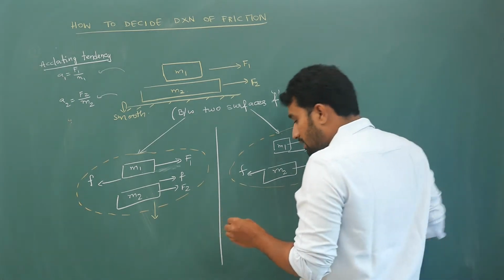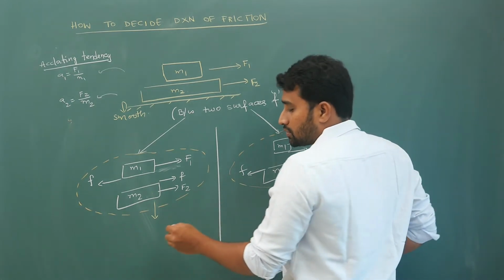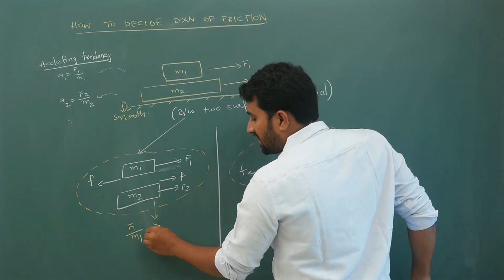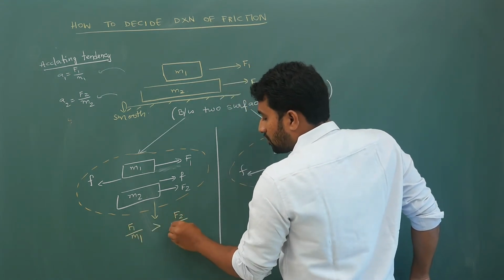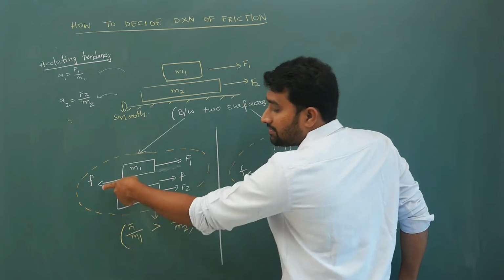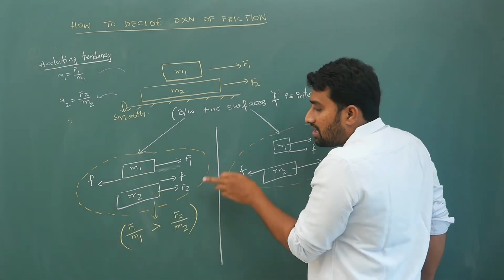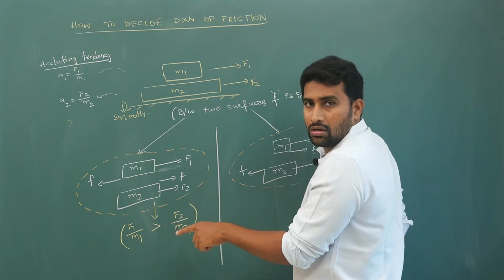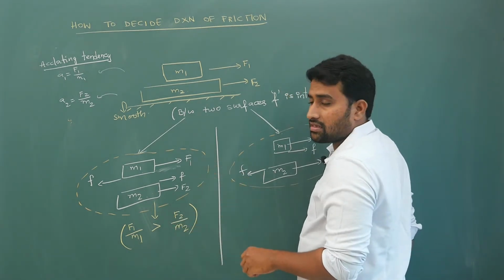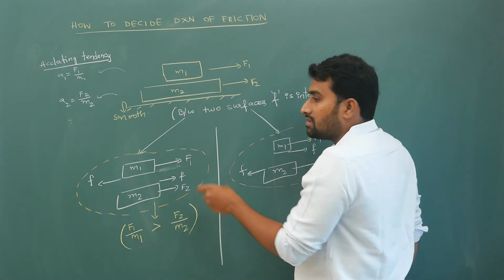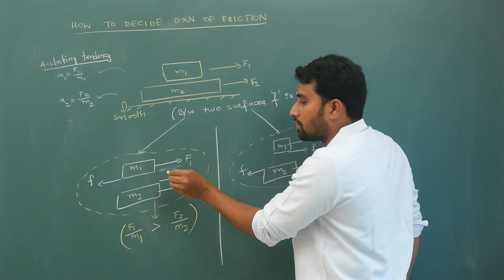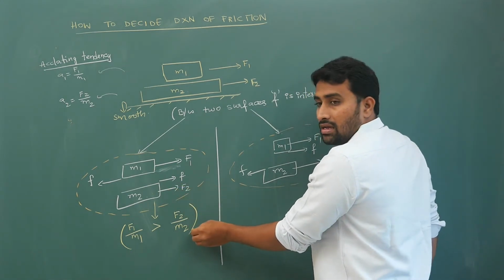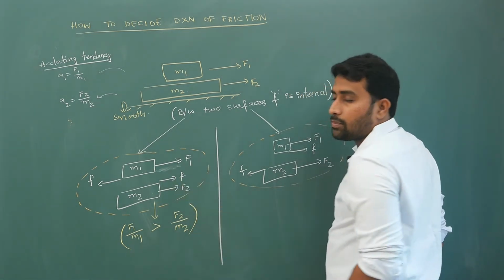So in this case, logically I will show it, don't worry. Your F1 by M1, if it is greater than F2 by M2, your friction will act backwards. Whichever block's accelerating tendency is more, your friction will reduce it. If F1 by M1 is big, this has more accelerating tendency, so friction will slow it down. If F2 by M2 is small, it has less acceleration, so your friction will support it.